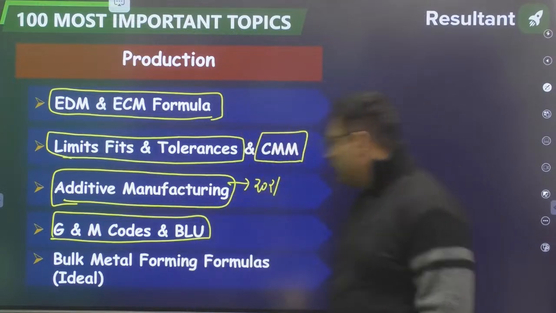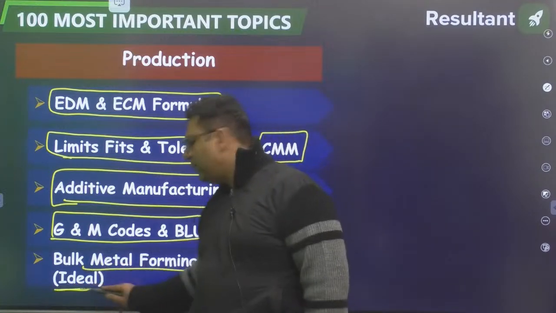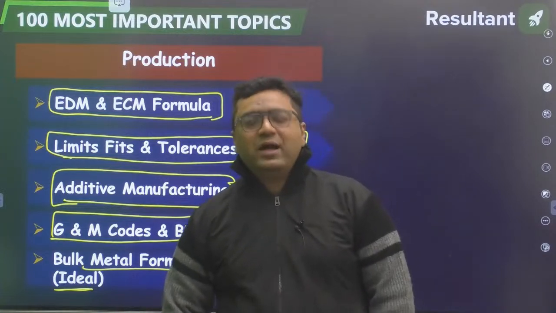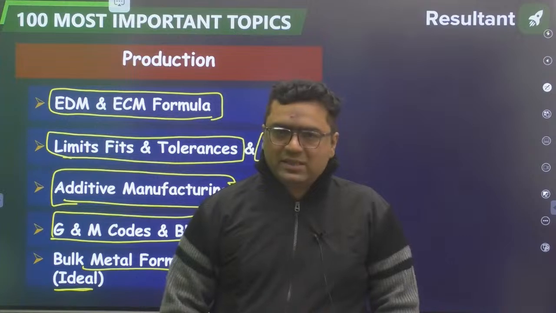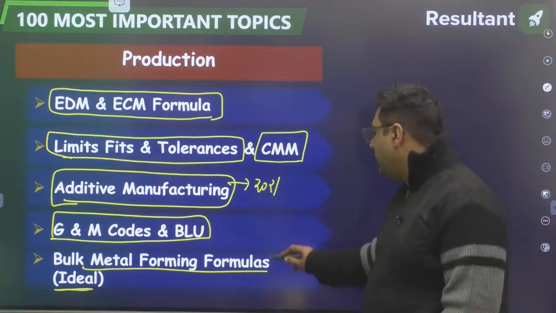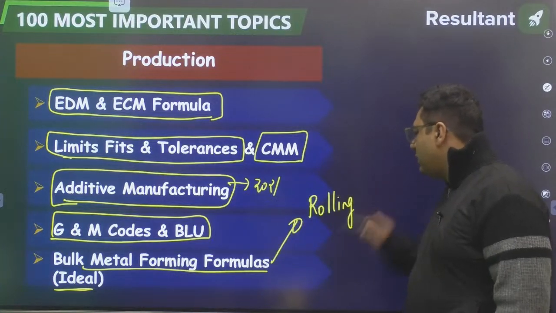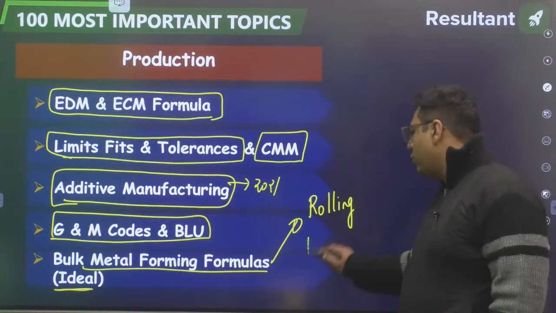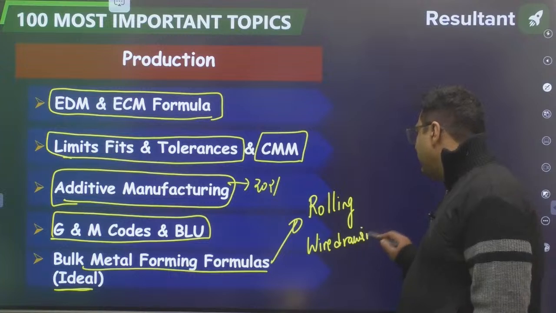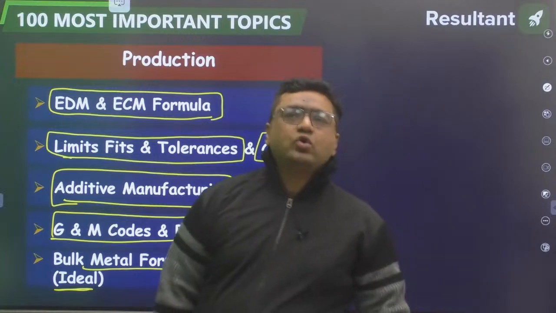Then my dear, bulk metal forming formulas, you need to remember for ideal working. If you remember, we have studied in ideal, we are not assuming any friction. So then the formulas become very simple. And in that, majorly important is rolling. Rolling is the most important operation. After rolling, the second topic is wire drawing, from where questions are coming. So more important are rolling and wire drawing. If you remember the formula for wire drawing, extrusion will automatically be covered.